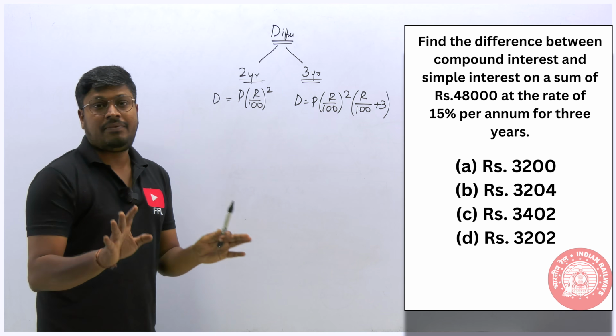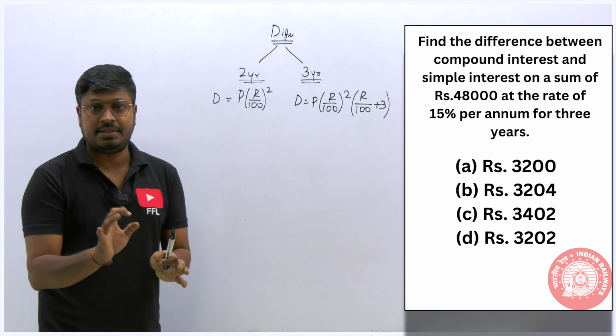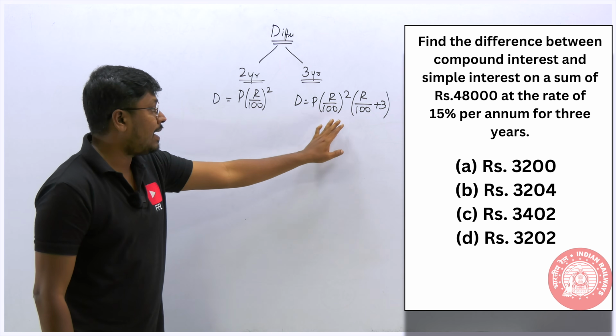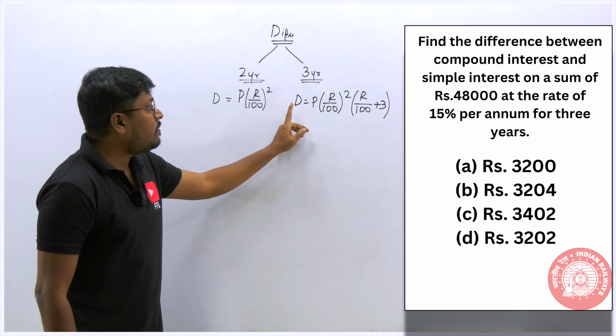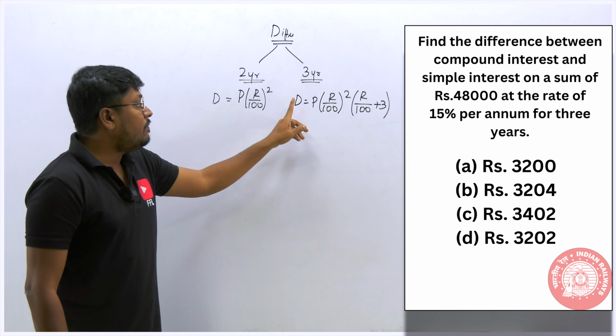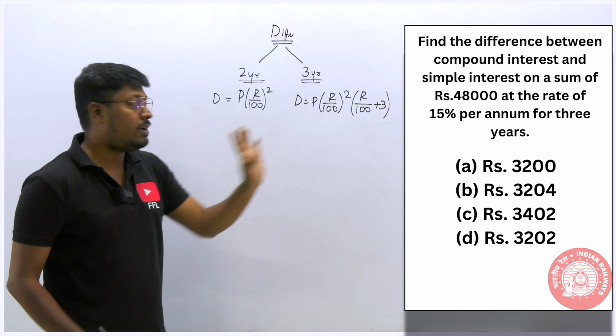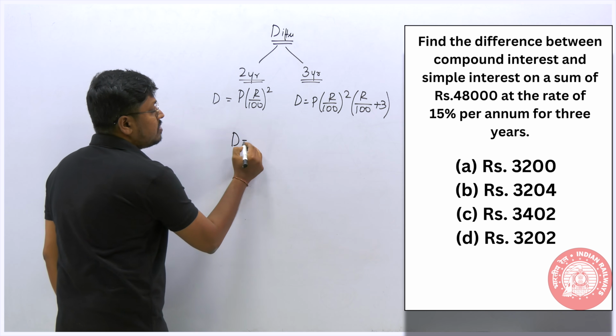But mostly you will find only a 2 years, 3 years difference. So now according to the question, it is 3 years. So we have to use the second formula, and we have to find the difference. That means we have to find the value for D, and other than that all the values are given in the question.